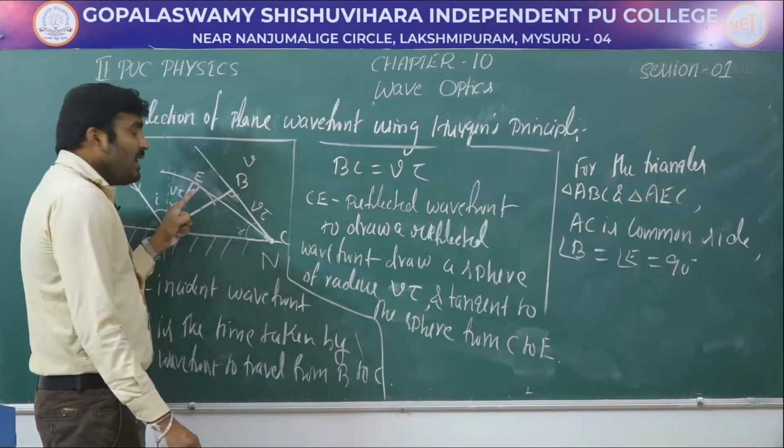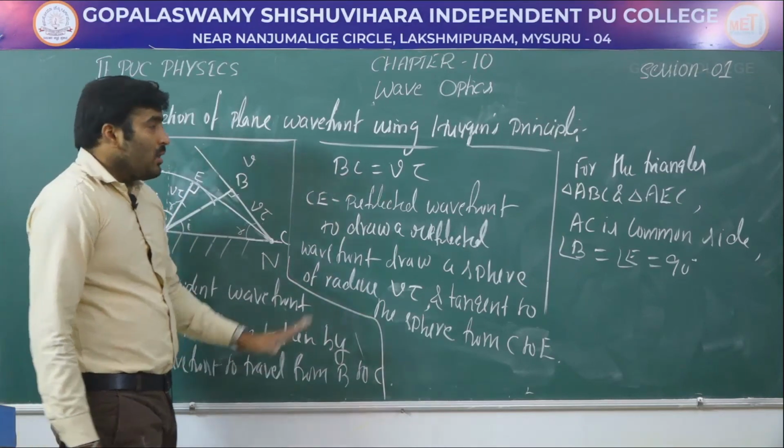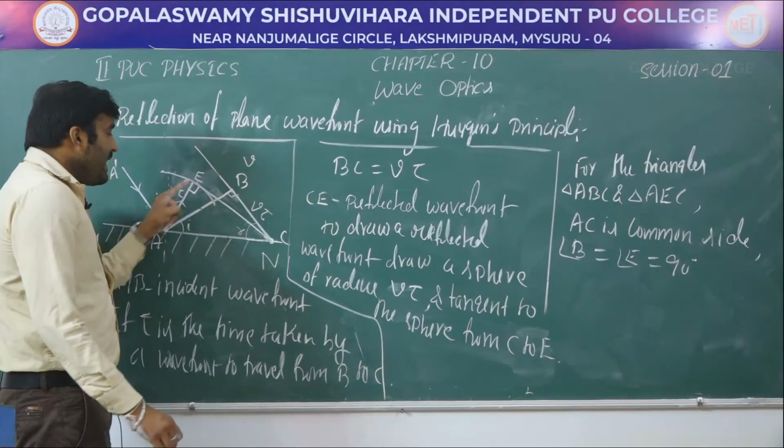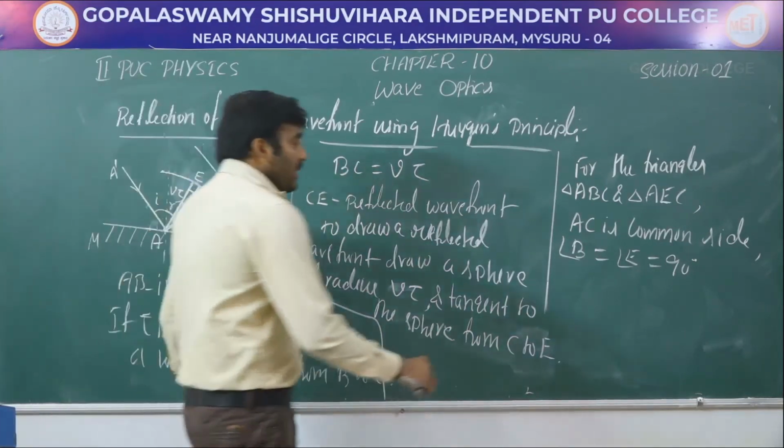Angle B and angle E are equal to 90 degrees. Therefore, you can say that the triangles ABC and AEC are congruent triangles.